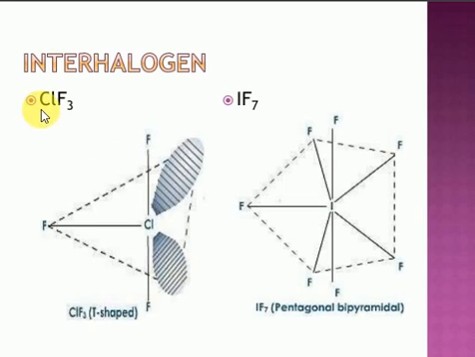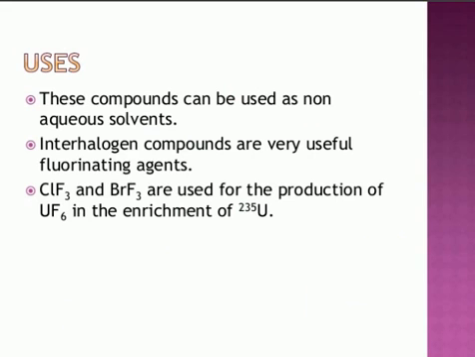Next one, structure of interhalogen compounds. ClF3: remember, chlorine contains 7 valence electrons. Three valence electrons are involved in bond formation, and the remaining 4 electrons form 2 lone pairs. The structure is T shape. Next one is IF7. Look here, IF7 has a pentagonal bipyramidal structure.